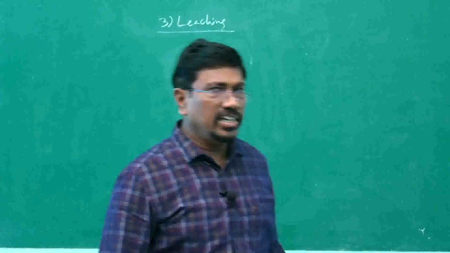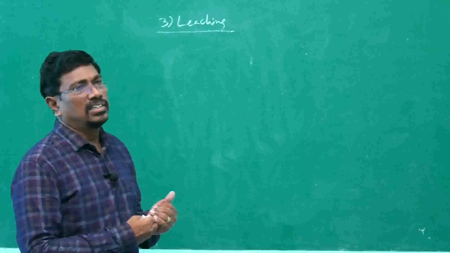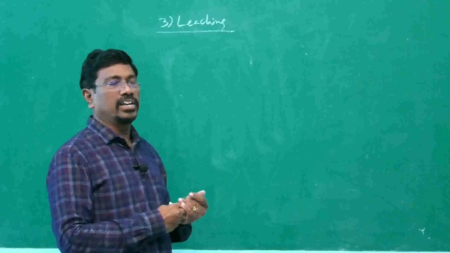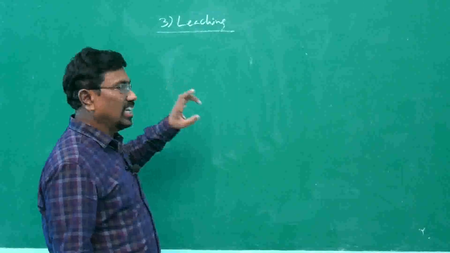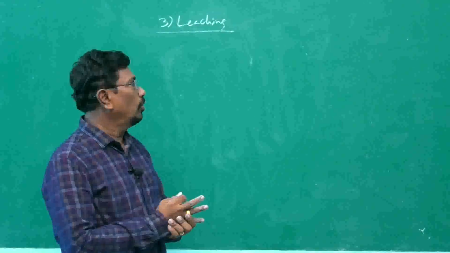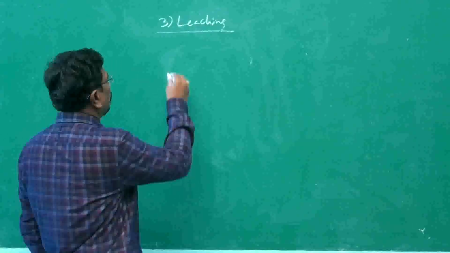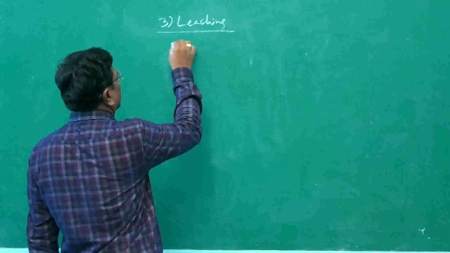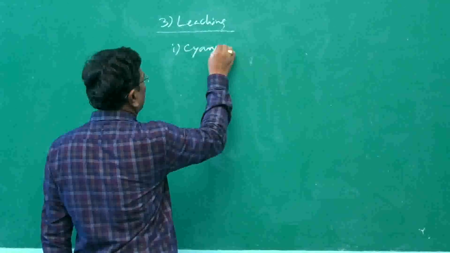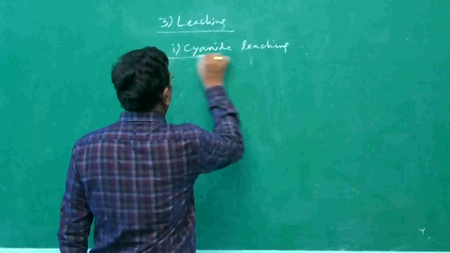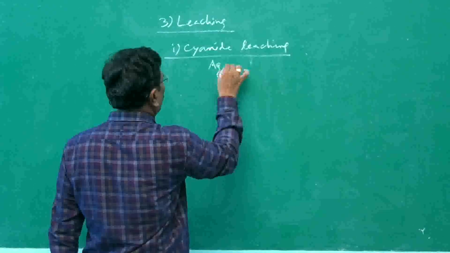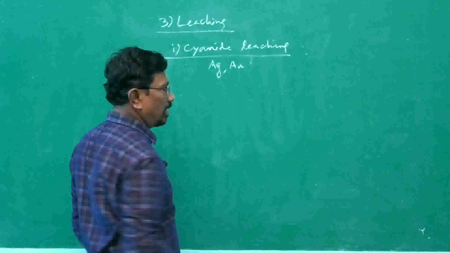They are not in the form of compounds, but rocky materials, siliceous materials will be present in those ores. The gold or silver present in the ore is converted into its cyanide complex. Cyanide leaching is mainly for silver and gold. Those ores can be concentrated by cyanide leaching.